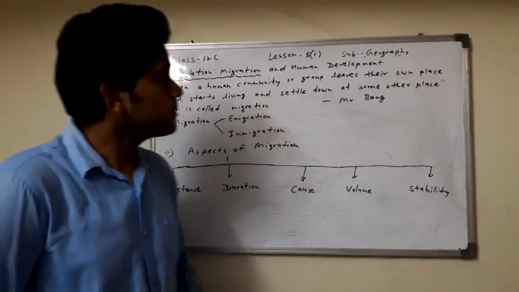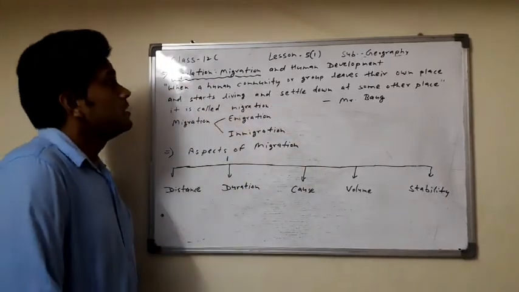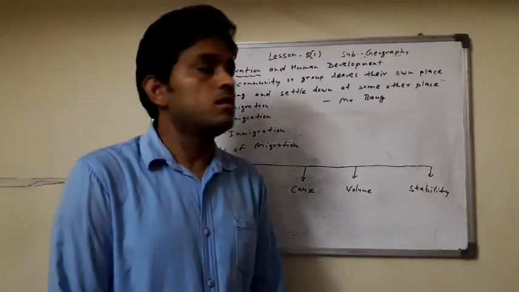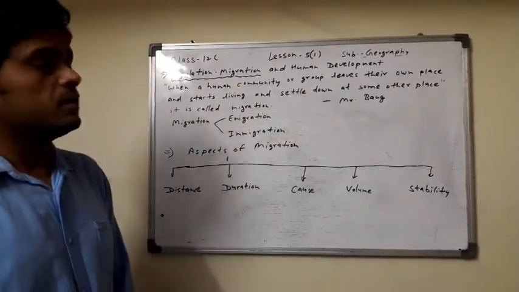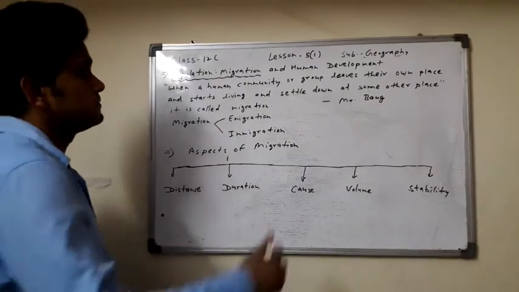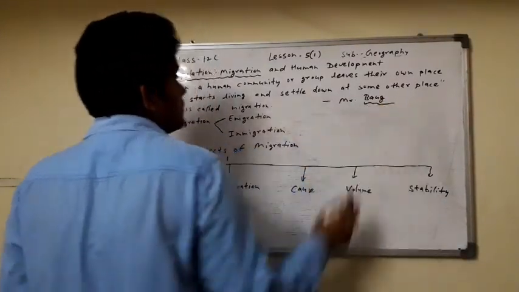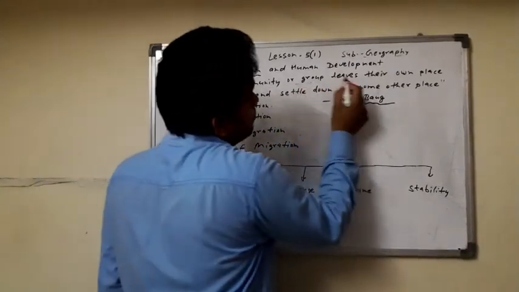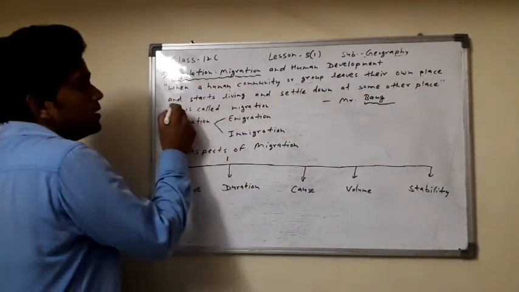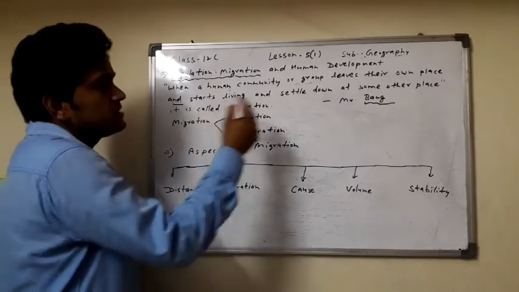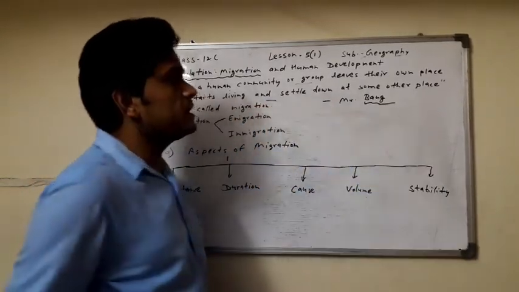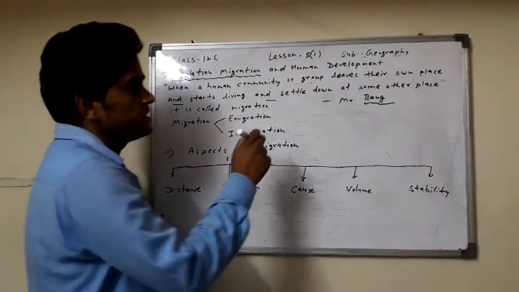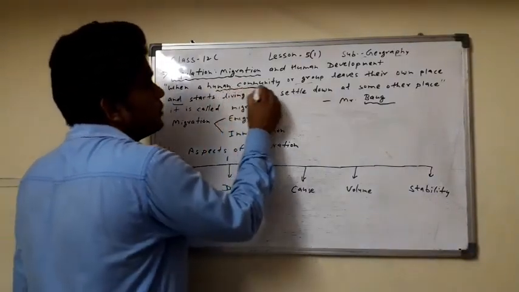And here the topic is population migration. The definition according to Mr. Bob: when a human community or group leaves their own place and starts living and settles down at some other place, it is called migration. In this definition, what is migration? The human community or group